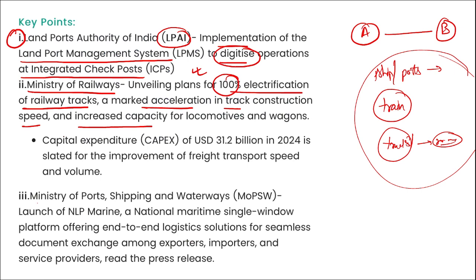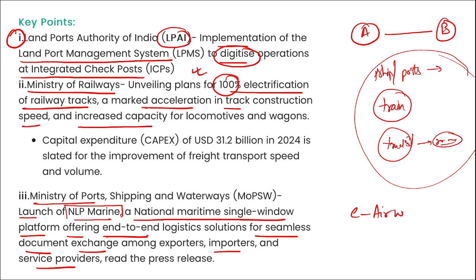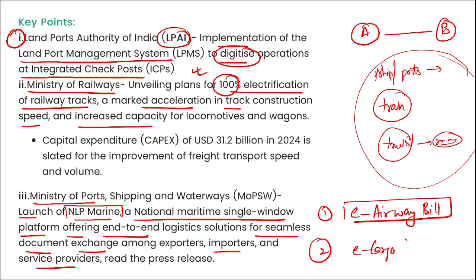Then apart from this, remember, Ministry of Ports, Shipping and Waterways has launched NLP Marine, a national maritime single window platform offering end-to-end logistic solutions for seamless document exchange among exporters, importers and service providers, etc. Then remember Ministry of Civil Aviation has also implemented e-airway bill and e-cargo security declaration as digital measures.